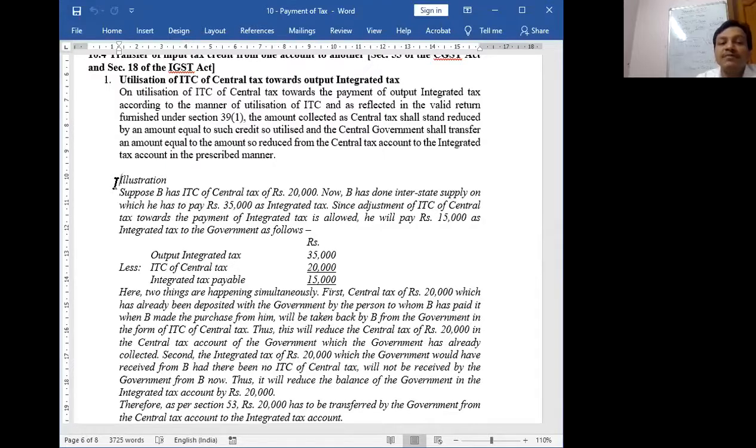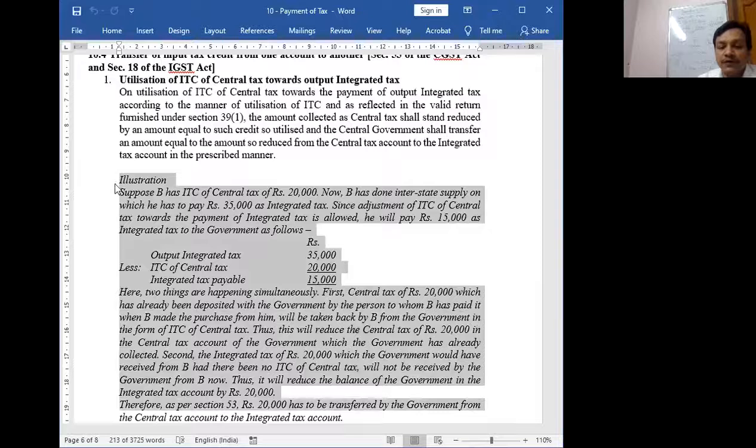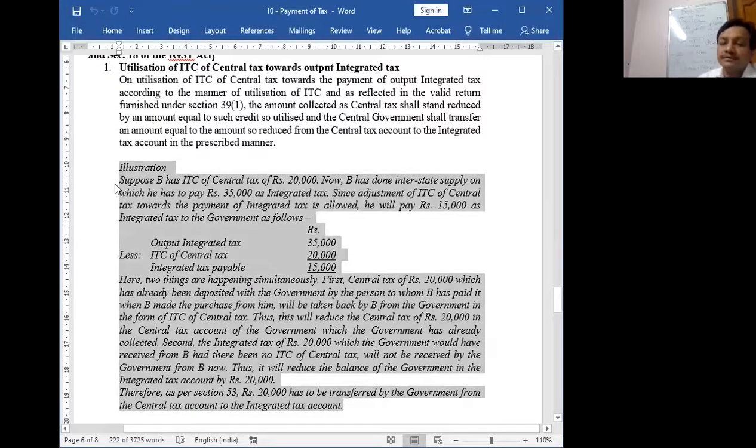So the question is, does the final state become the receiver of total tax? Of course, because GST is the concept which is based on what? That the final consuming state will get the revenue. So wherever the goods or services are consumed, that state will get the revenue. Kindly reply fast if you have any problem in this illustration. Shall I proceed now?